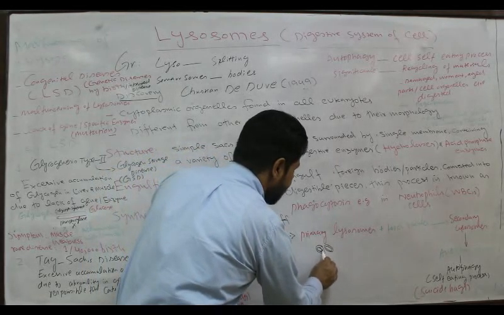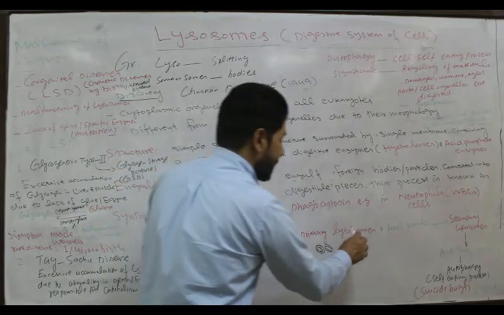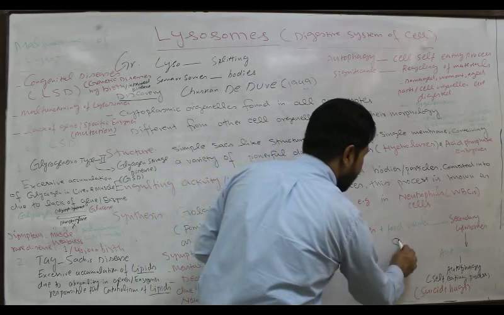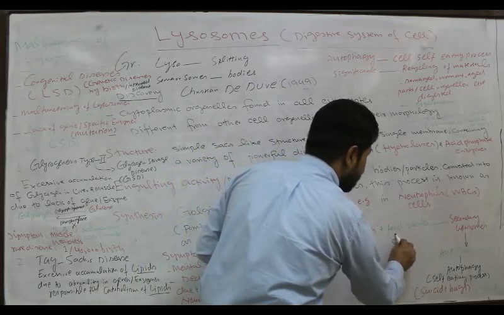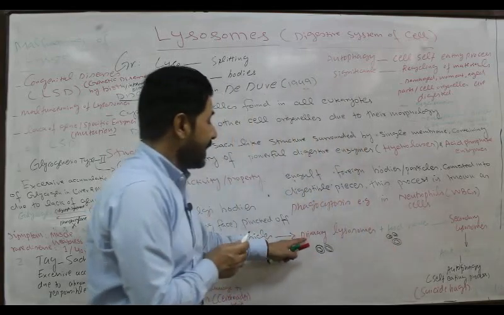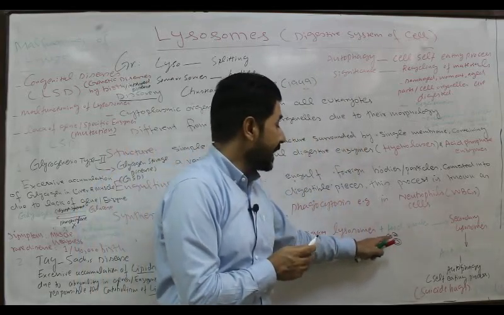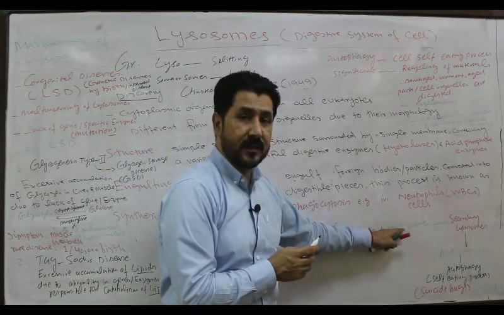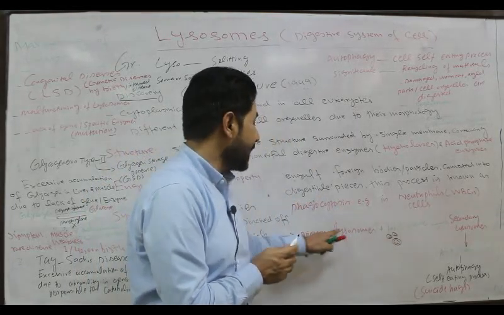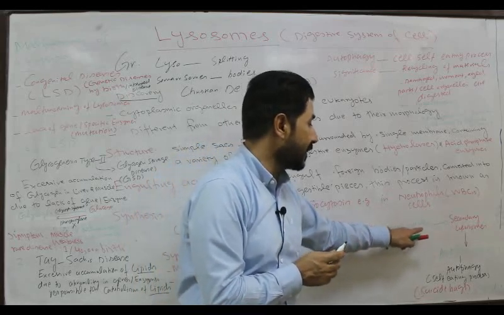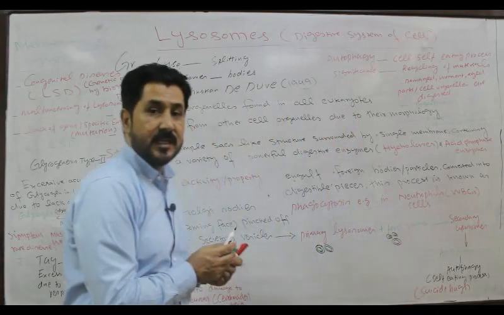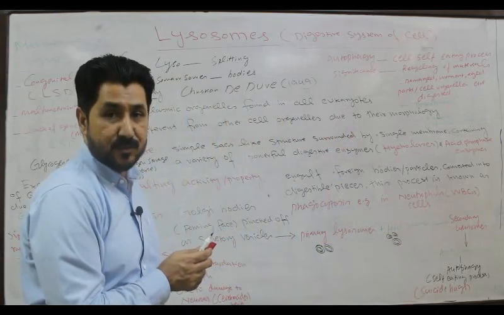These primary lysosomes then attach with the food vacuoles. These are the food vacuoles. So when primary lysosomes attach with the food vacuoles, because food vacuoles also contain enzymes, the combination of primary lysosome plus food vacuole gives rise to the secondary lysosome. Secondary lysosomes are the mature form of the primary lysosomes.